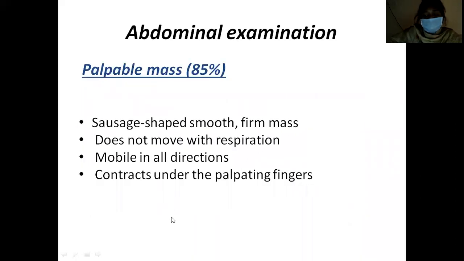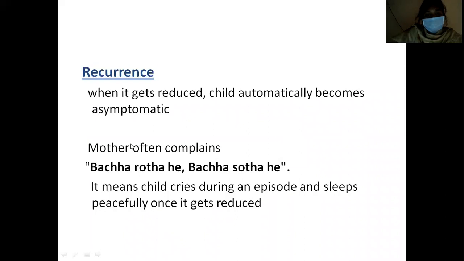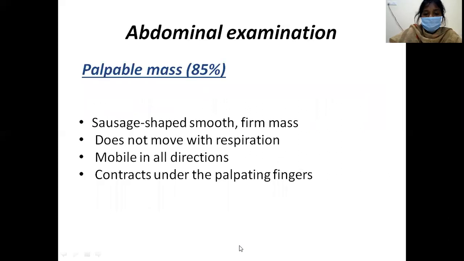So clinically, this intussusception child will present screaming a lot because of the pain and holding the legs upwards, and once the pain subsides, or when the intussusception gets reduced on itself, the child will be asymptomatic and will go to sleep. Coming to the abdominal examination, what are the findings you will see?